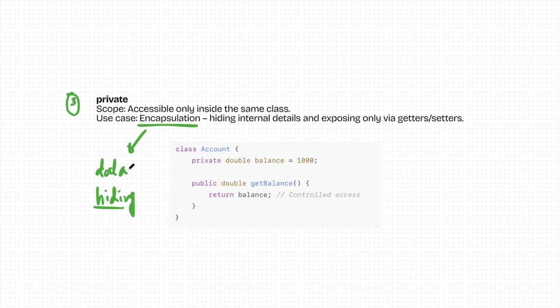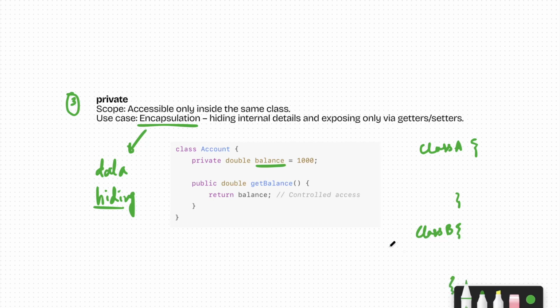So basically, let me tell you first of all. Let's say we have a class Account and we have a variable called balance. Now, imagine I don't want to expose this variable to other classes. I have, let's say, one more class, class A, and I have one more class, class B. Both of these classes are in the same package as Account. All right. So if we define it protected, obviously class A can access this.